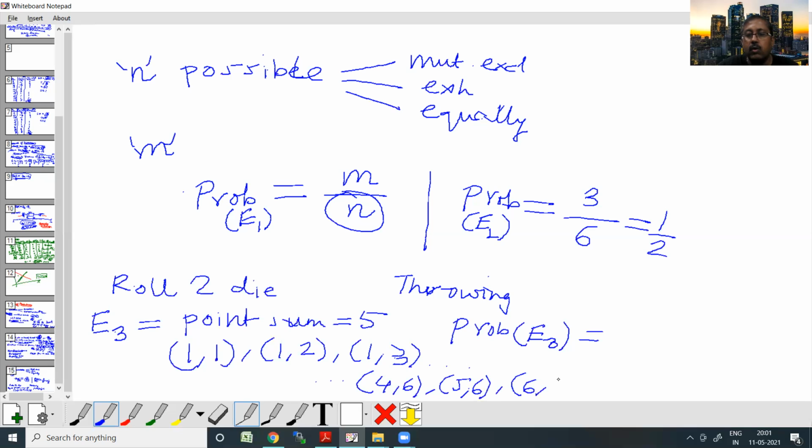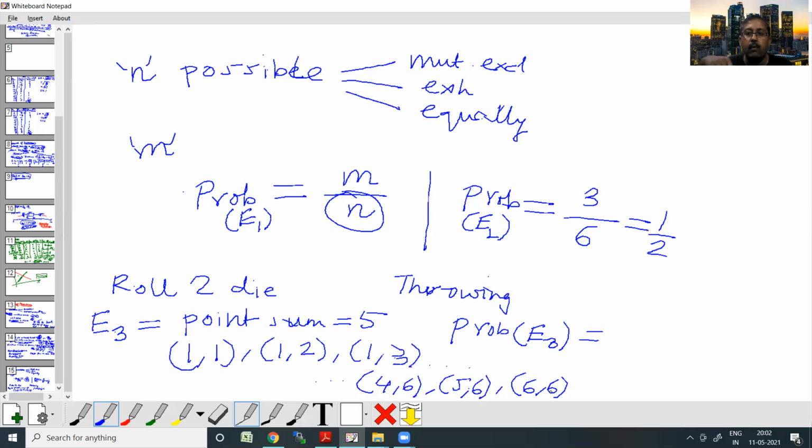So when I'm rolling 2 dice together, the point distributions can be like this: either both of them have a 1, or both of them have a 2, or first one has a 1 and second one has a 2, like this.